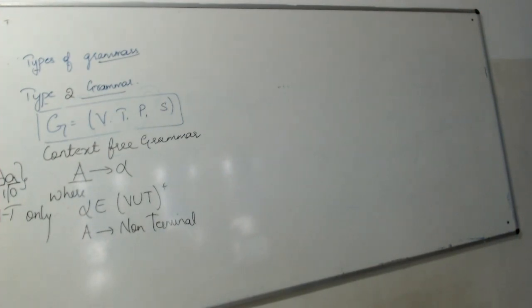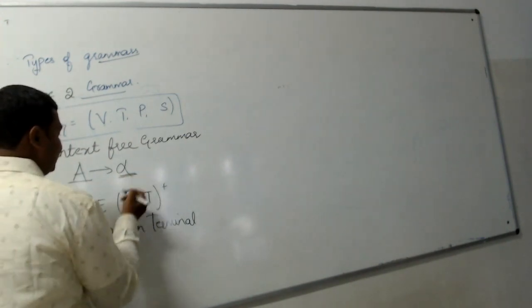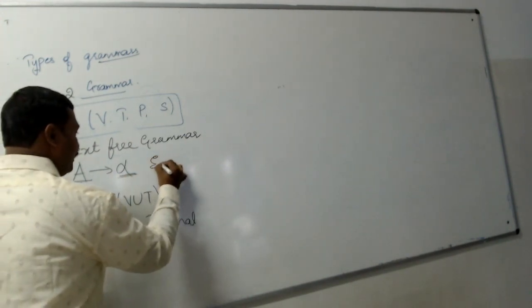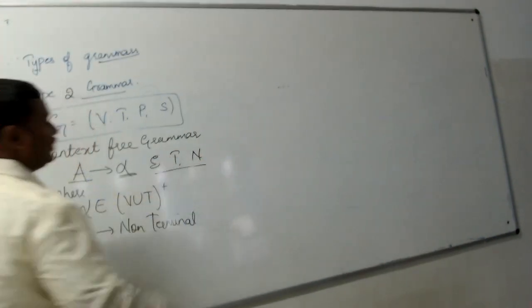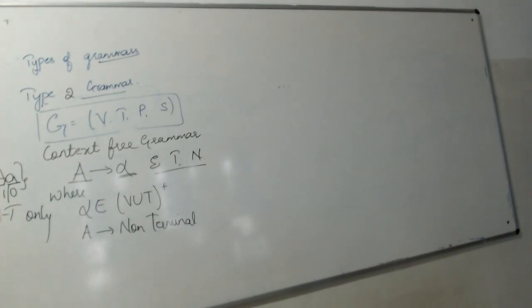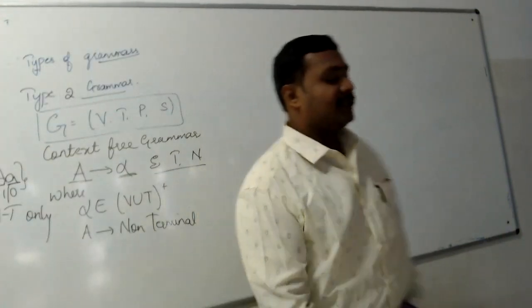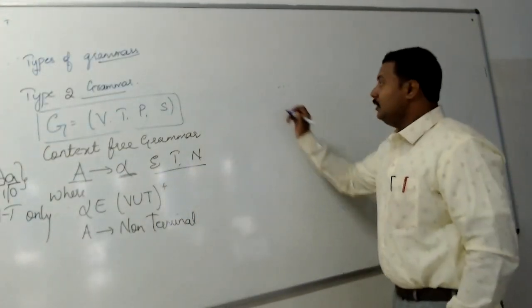Whereas in the right hand side, you can have epsilon, terminal or non-terminal combinations. You can have terminal, non-terminal combinations. Okay, as an example for this type 2 grammar, I'll write just a small set of productions.